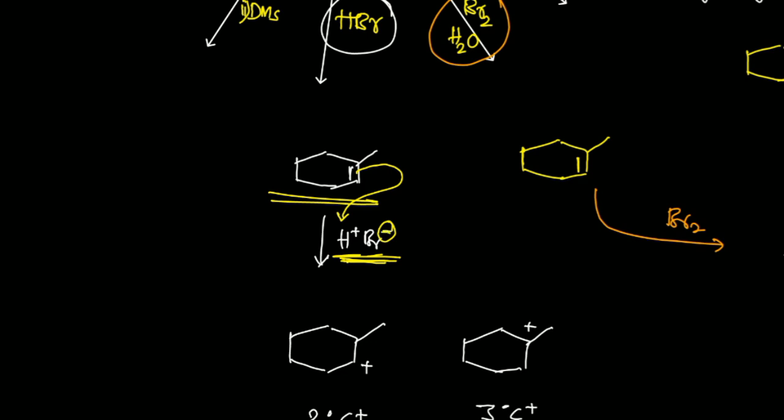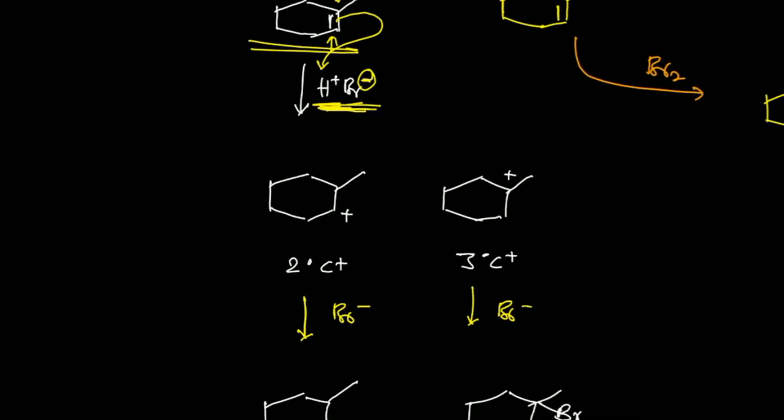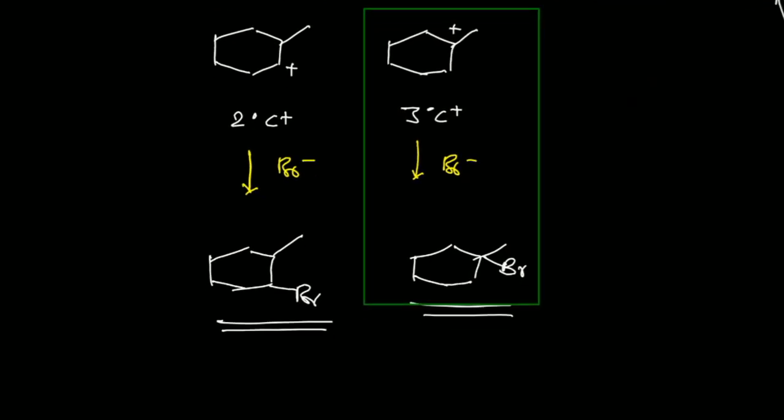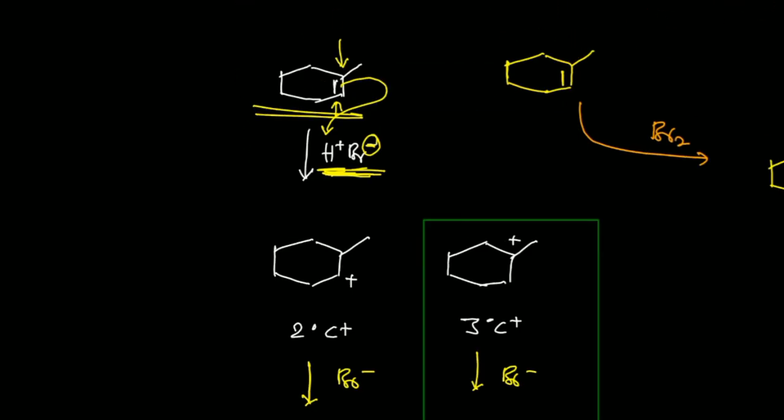That means this Br will prefer this position, and hydrogen goes to the carbon where more hydrogens are there or fewer carbons are there, and hydrogen will prefer this position. So that means this reaction is going via this way. Why? Because we have a tertiary cation, you know that these are the most stable, and that's why the major product of this reaction will be this one. So remember this, and this is according to Markovnikov's rule.